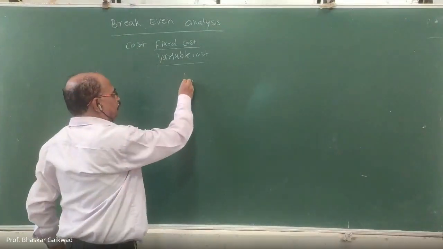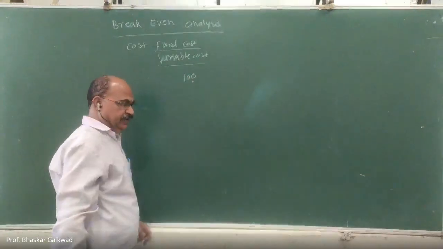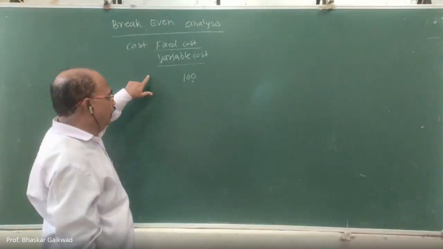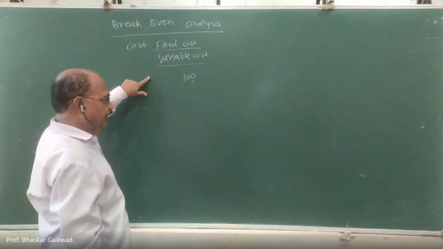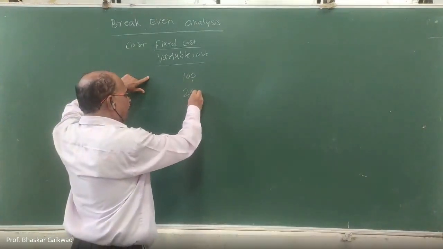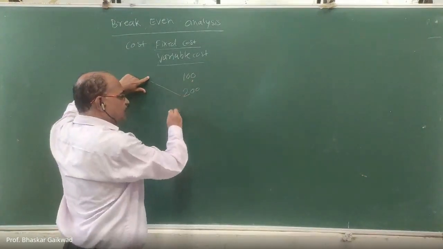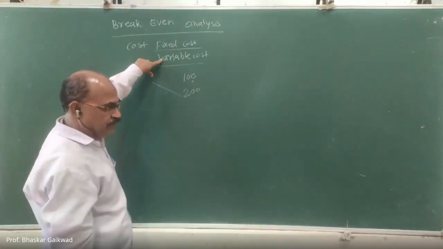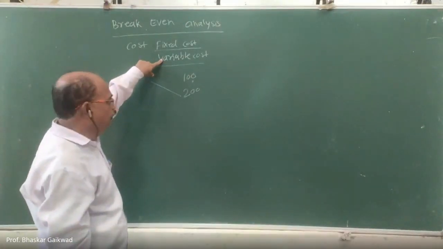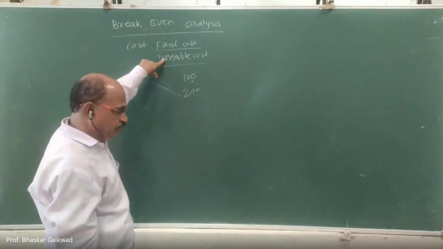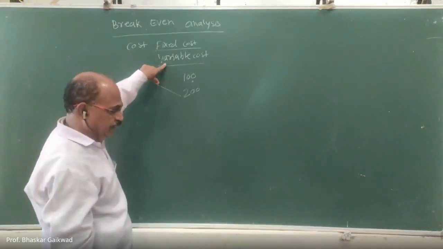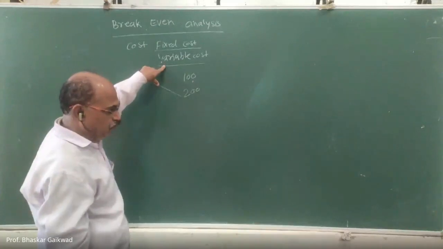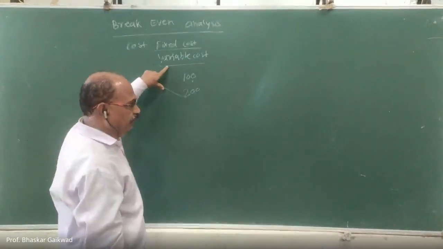Suppose initially 100 quantity is expected to be produced. Accordingly, we require the raw material. If we increase this quantity, raw material also we will have to increase. So raw material cost comes under the variable cost. Manpower cost, coolant, oil, stationery, cutting tools, it comes under the variable cost.